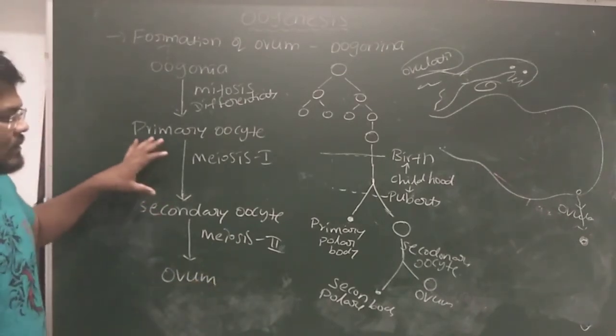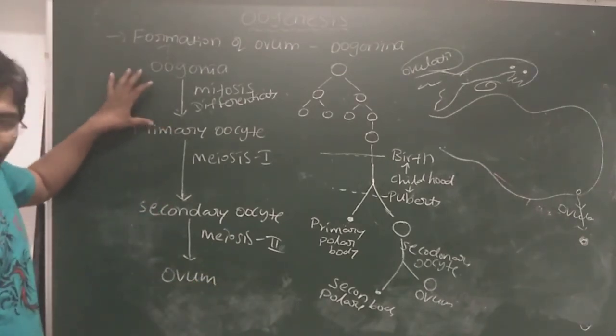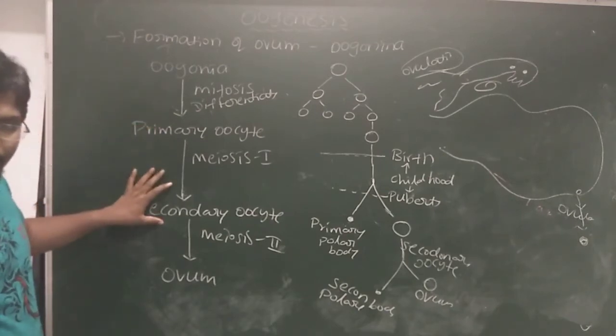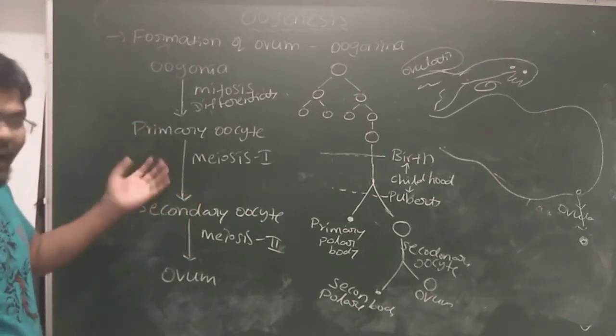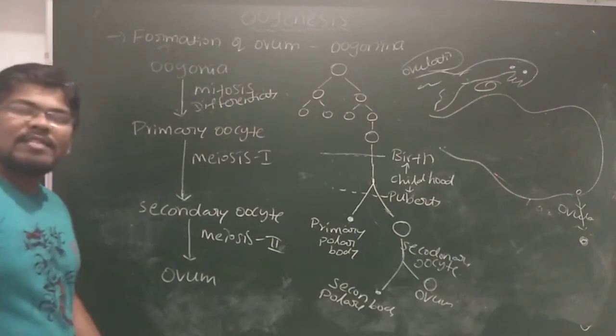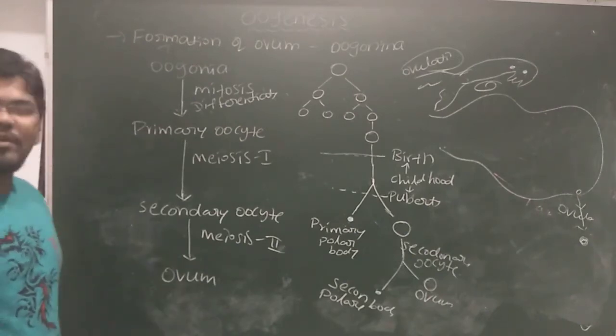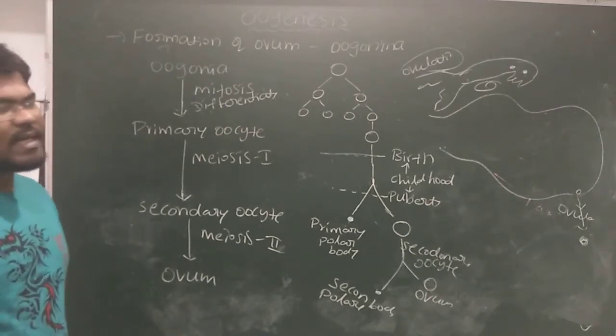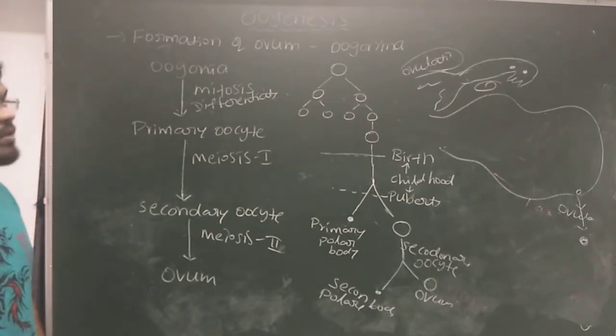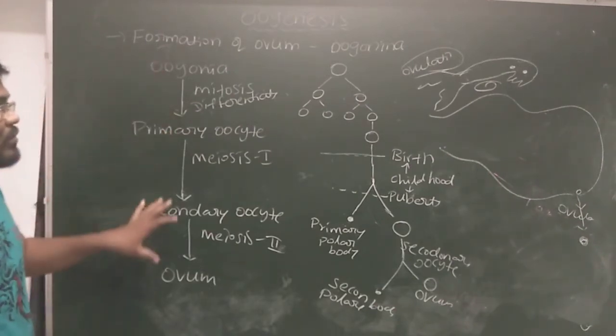Here, meiosis 1 starts before birth and completes after puberty, but meiosis 2 occurs only after fertilization. If there is no fertilization, there is no formation of a mature ovum. The secondary oocyte only degenerates in the female reproductive system. Okay, that is about oogenesis.